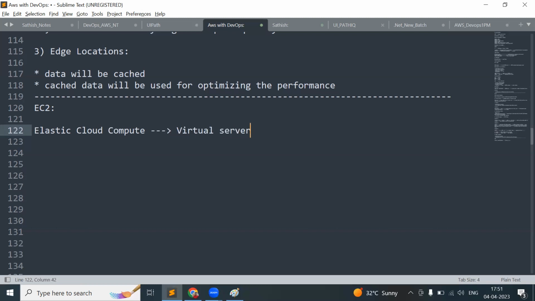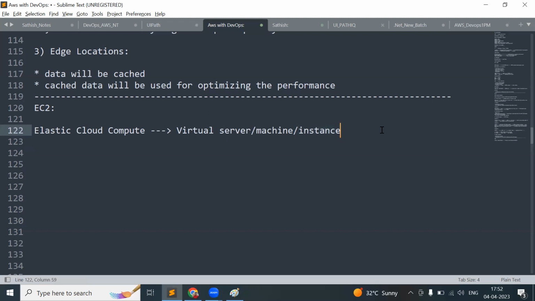server. It is a virtual server or virtual machine, or they will call it an instance. So further, if I say virtual machine, I am referring to EC2. If I say server, I am also referring to EC2. If I say instance, that is also EC2. Maximum, we will use this term called instance. In AWS itself, for this EC2, they are using the term instance. This instance, virtual instance or virtual machine.